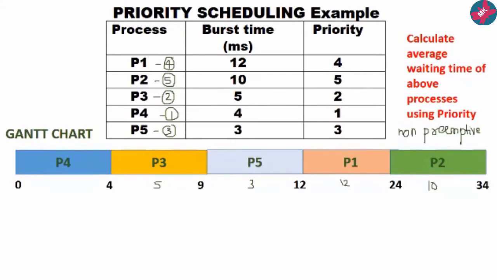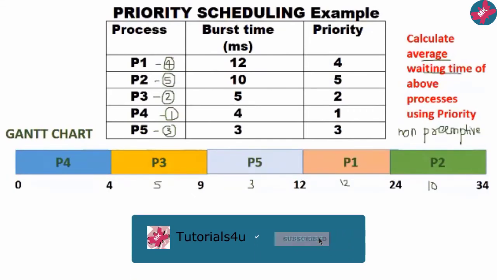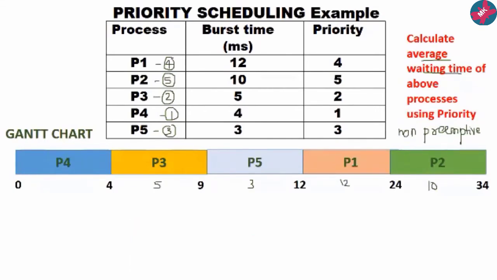Observe this problem statement. Here they have asked only for the average waiting time. So let us calculate the waiting time for each process. Now observe, arrival time is not mentioned, which means in this case we have to assume that all the processes arrived at the same time. But the basis of their execution is their priority. So P4 got the CPU at 0 milliseconds, so the waiting time for P4 will be 0.